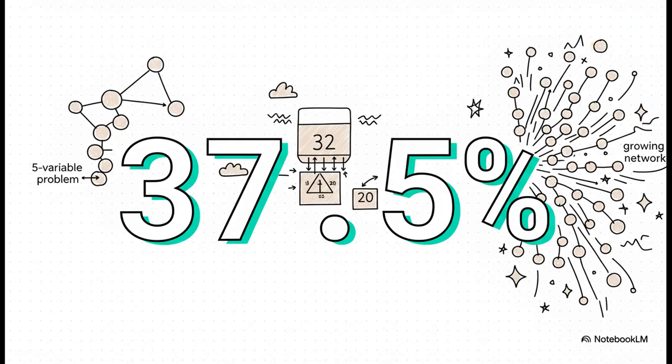It has huge consequences. Look, for a tiny little problem with just 5 variables, we've already chopped down the number of probabilities we need to store by almost 40%. Now scale that up. Imagine a network with hundreds or thousands of variables. The savings are just astronomical. This is the breakthrough that actually makes probabilistic AI possible in the real world.